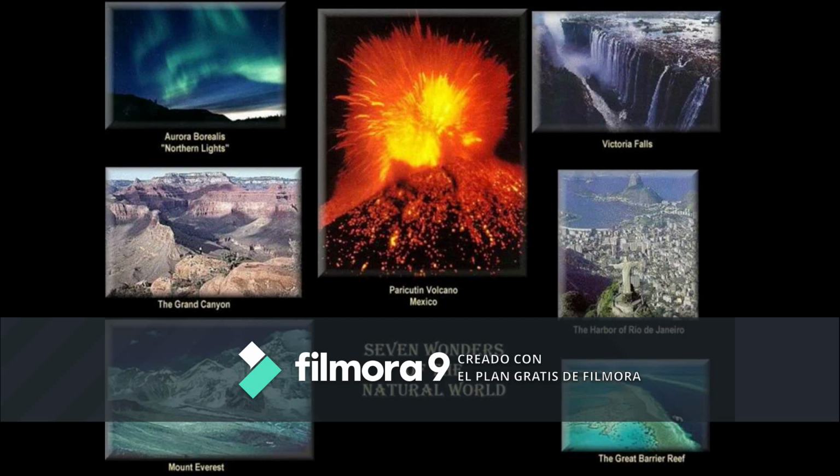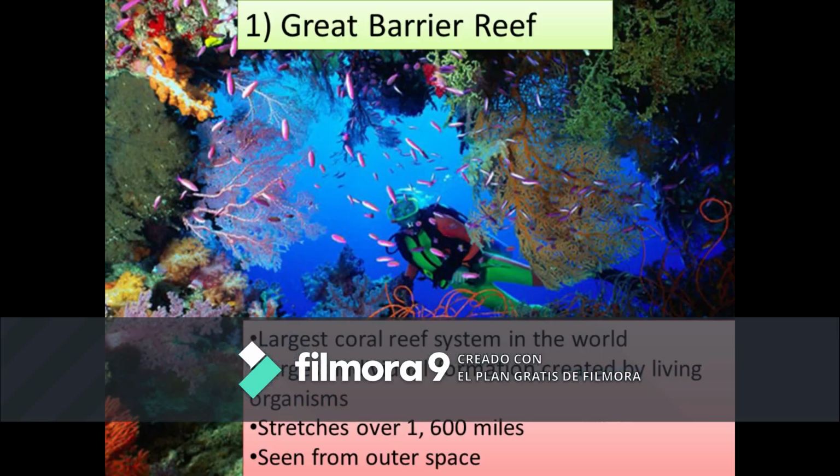So let's see these in a lot more detail. You will also see how we use superlatives to define or describe natural wonders. Because when something is wonderful, it means it's exceptional. It's something very special. So in this first slide, you see the Great Barrier Reef.